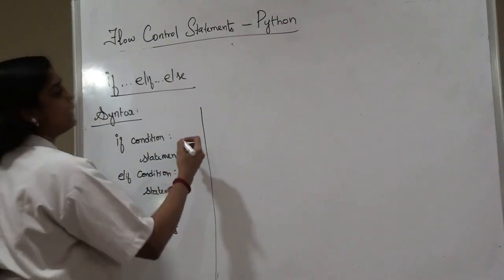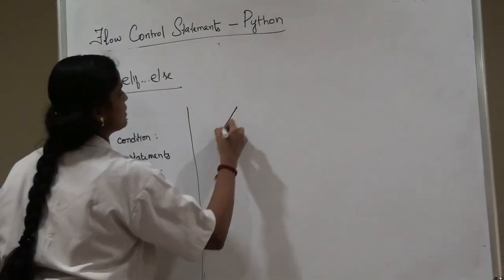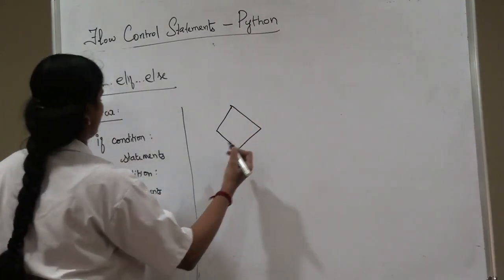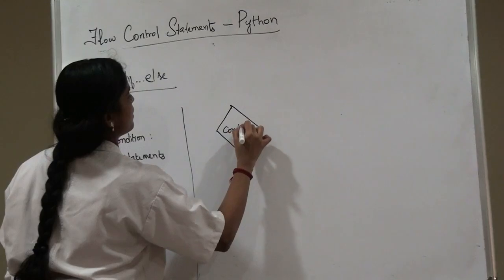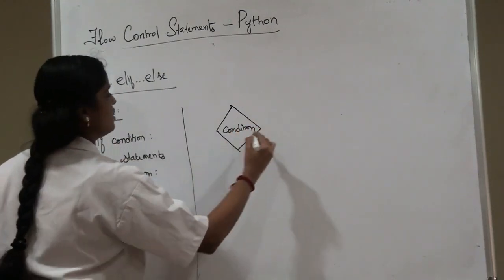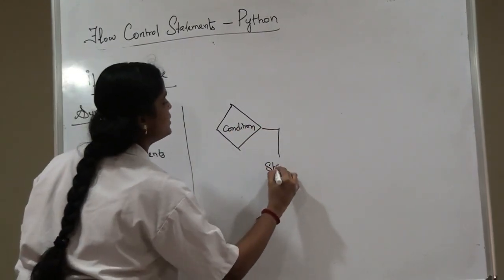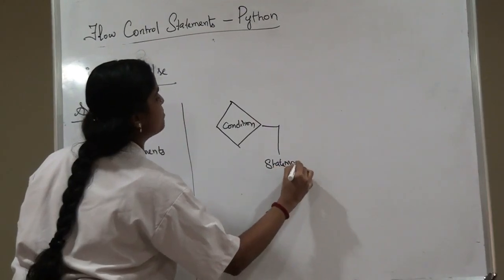Okay. Let me draw the flow chart for this. Conditions, statements.